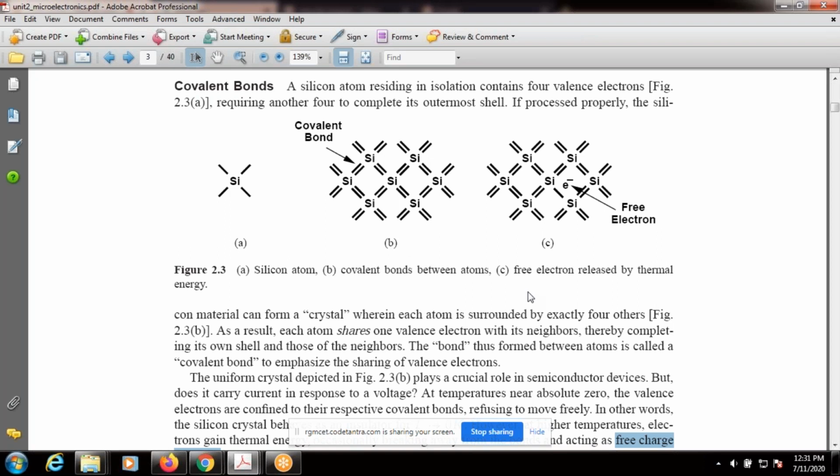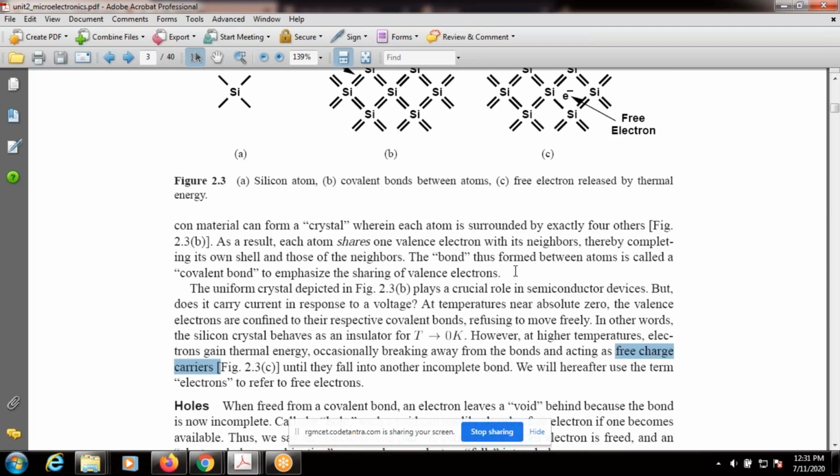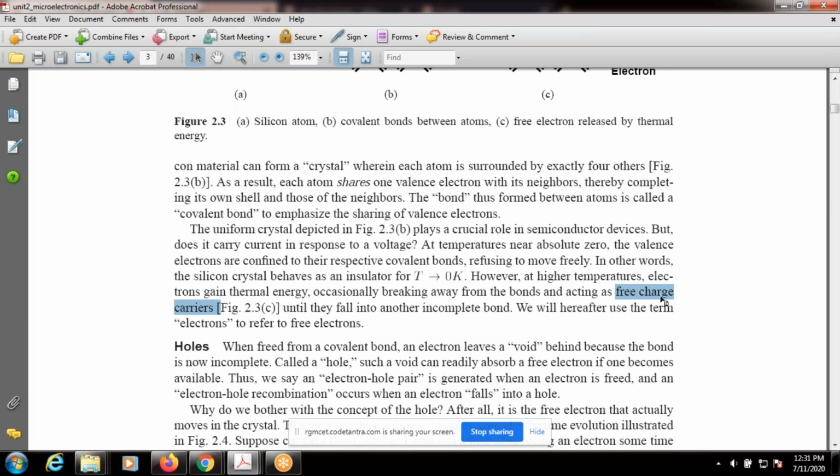As temperature increases, some electrons gain energy and break the covalent bond. This is called a free charge carrier. Remember, at higher temperatures, electrons gain thermal energy, occasionally breaking away from the covalent bond and acting as free charge carriers.